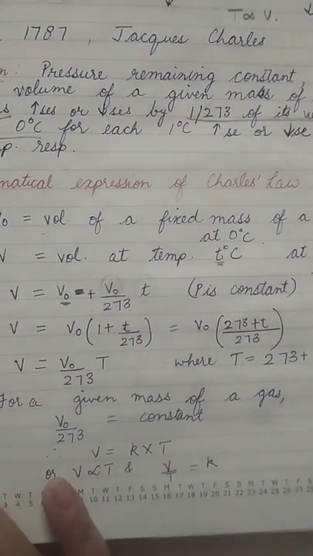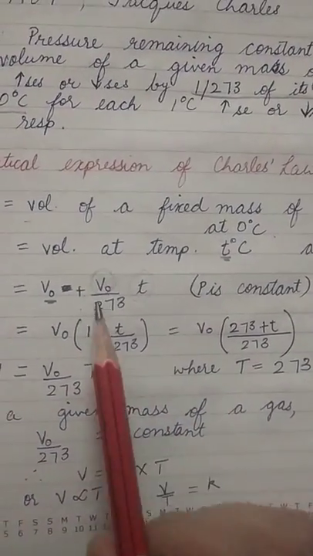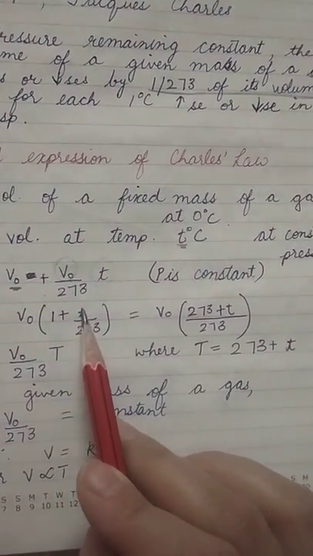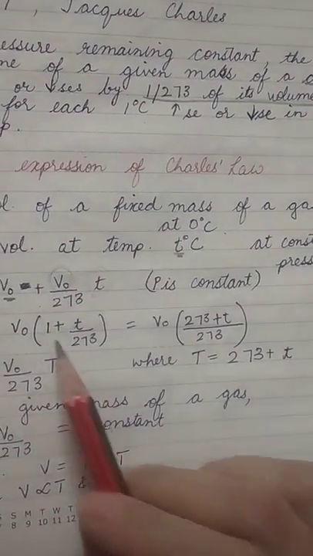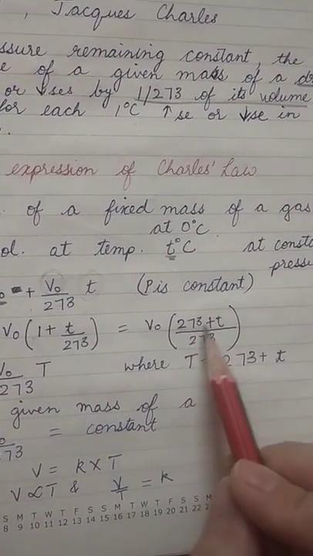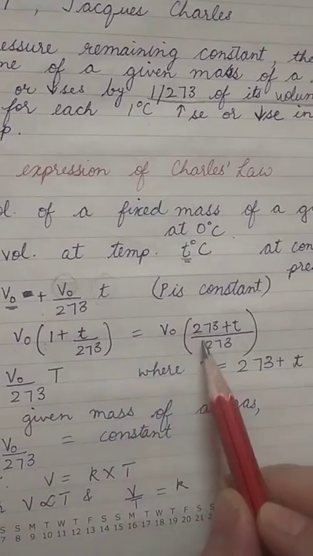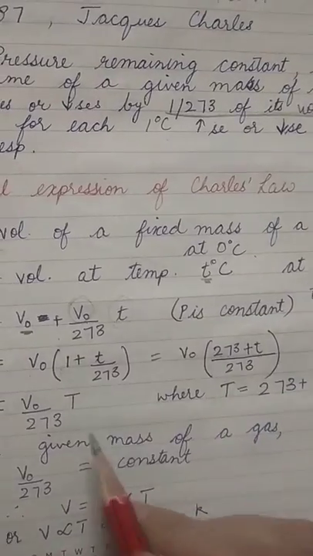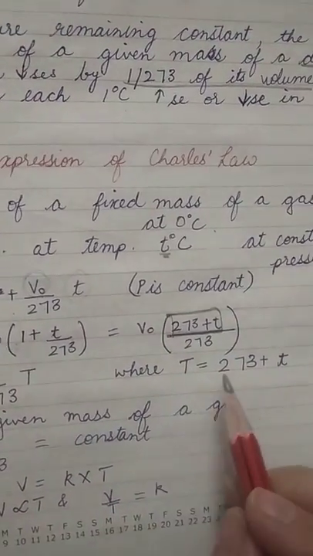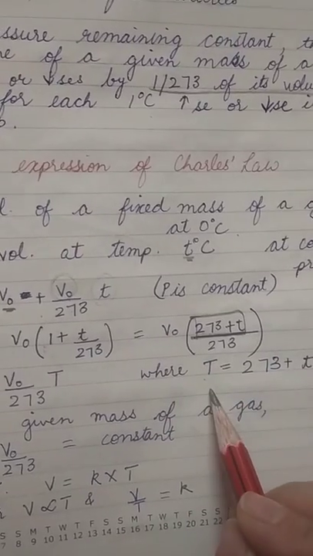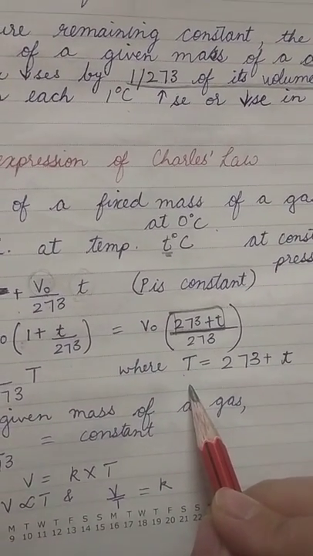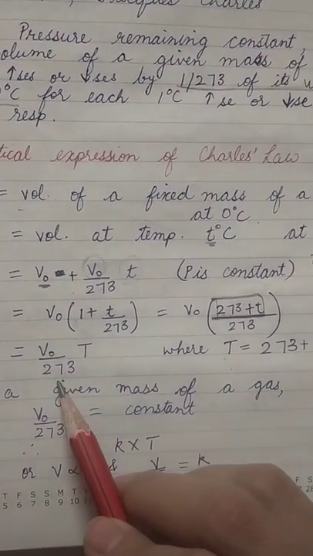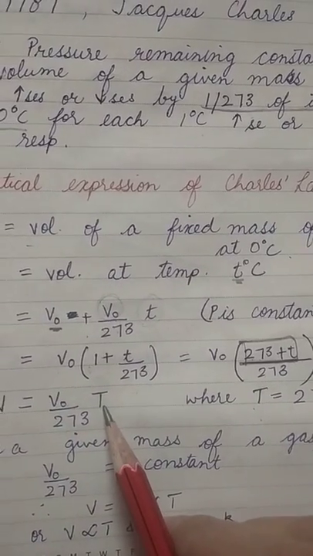Now a simple mathematical calculation is done: from these two terms the common V0 is taken out, and in the bracket what is left is 1 plus t by 273. Then by the LCM method we calculate this, and it comes out to be 273 plus t, small t, upon 273. This we can write as capital T, that is the temperature in Kelvin. So we can write V is equal to V0 upon 273 into T, right?